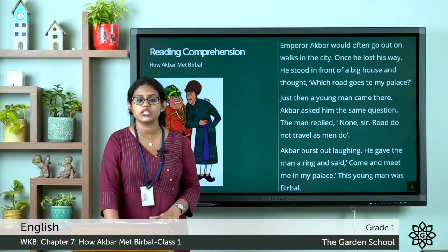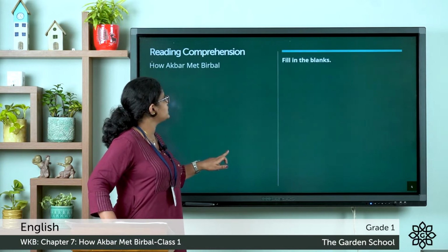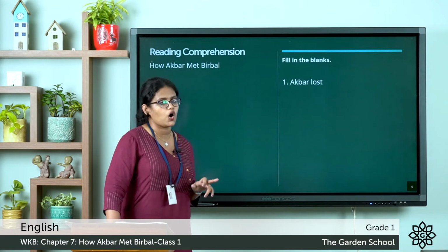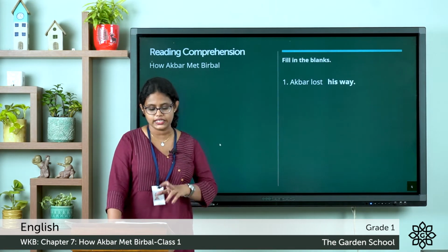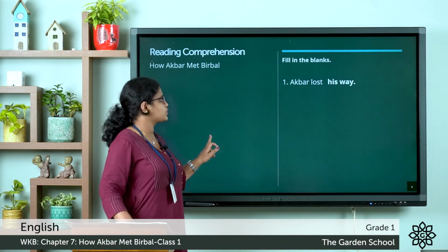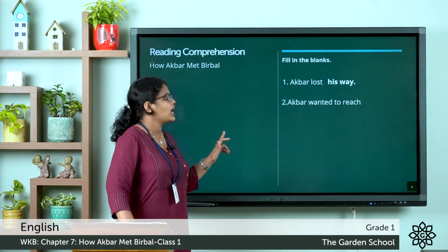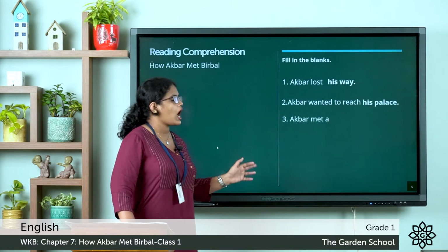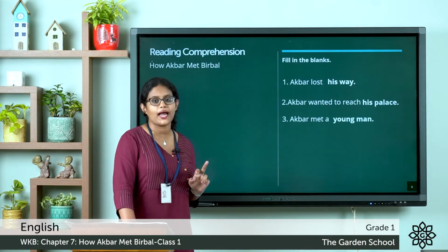Now, below that you can see the exercise, that is, fill in the blanks. Let's move on to the fill in the blanks. The first one, Akbar lost. You have to fill it. Akbar lost his way. It is clearly given in the passage. See the second one. Akbar wanted to reach. Where did he want to reach? Akbar wanted to reach his palace. The third one, Akbar met a. Whom did he meet? He met a young man.